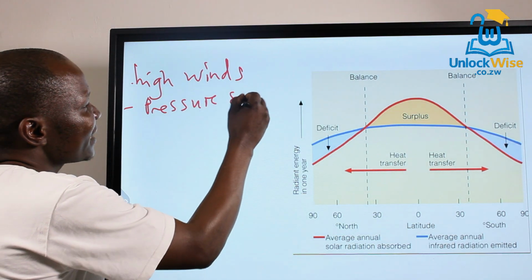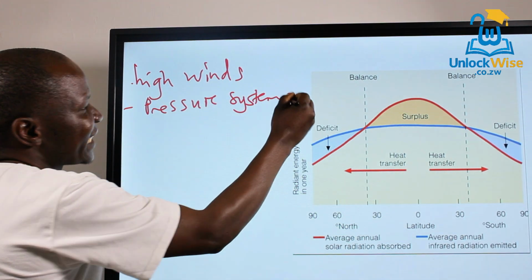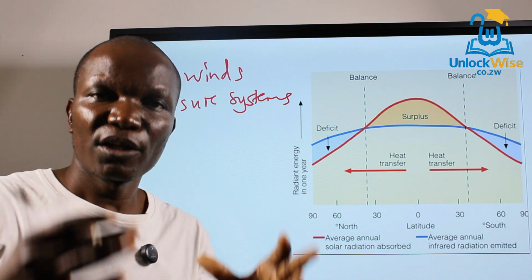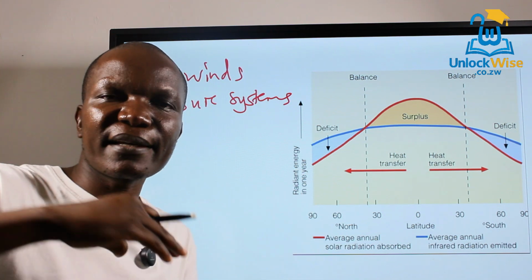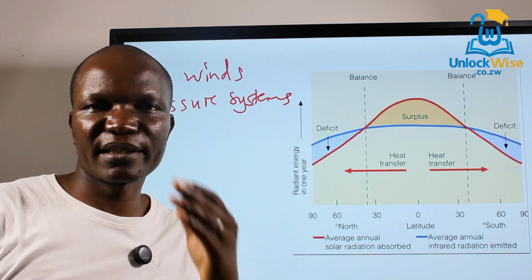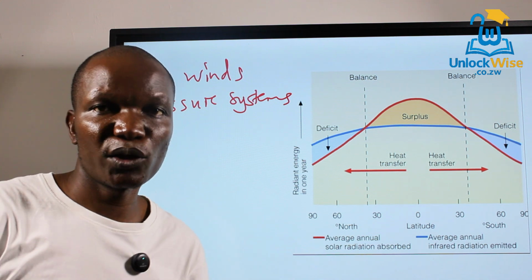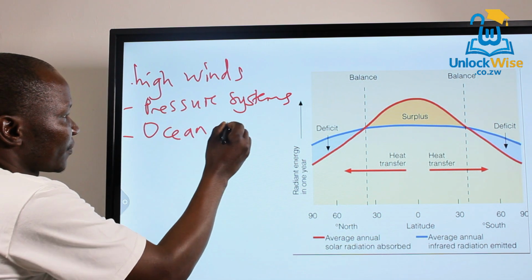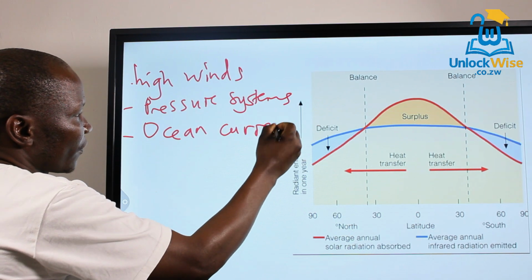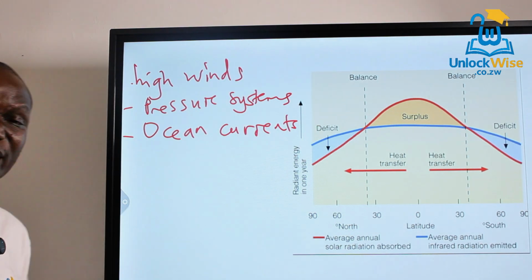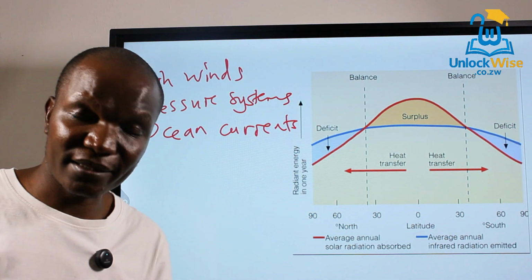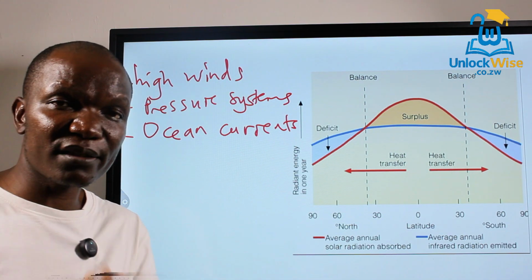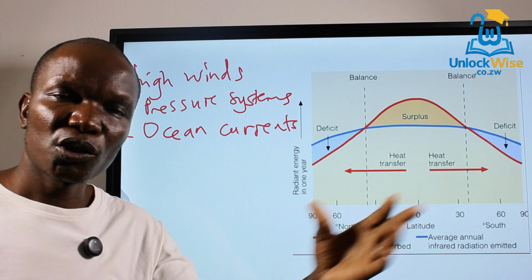Apart from that, we also have pressure systems, like depressions and hurricanes. They move from the tropics, also dispersing heat to places where there is a deficit. You need to know that. We also have ocean currents. Ocean currents also convey heat from where there is a surplus, which is the tropics and the equator, to the poles.